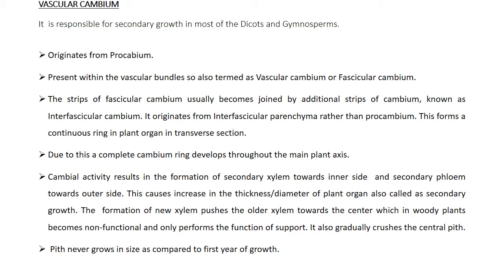The formation of new xylem pushes the older xylem towards the center, which in woody plants becomes non-functional and only performs the function of support. It also gradually crushes the central pith. The central pith never grows in size as compared to the first year of growth.